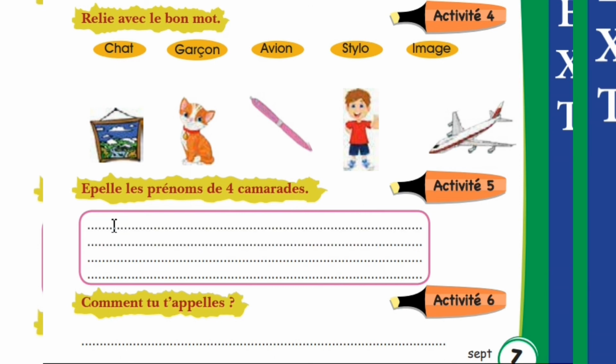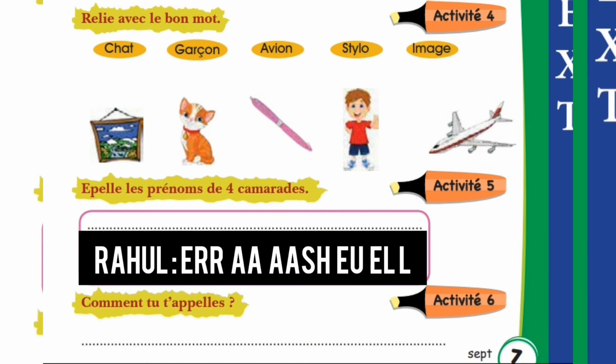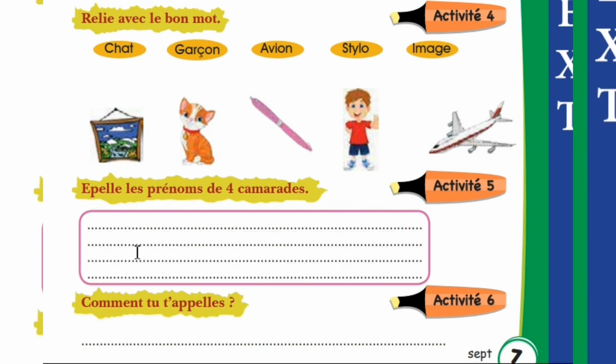Someone's name is Rahul. So we will write Rahul. Okay. So next two you will do yourself. So last activity, comment tu t'appelles. What's your name? So you will write je m'appelle and then your name. So thank you very much.